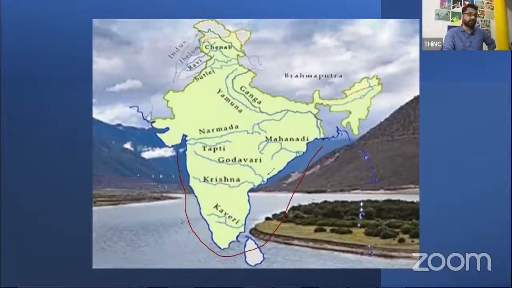Yes, if they give Indus, Indus is going to be the answer. Indus, Brahmaputra, and all are quite long. The shortest one is Tapi, which is also known as Tapti. Tapti, it's all the same.